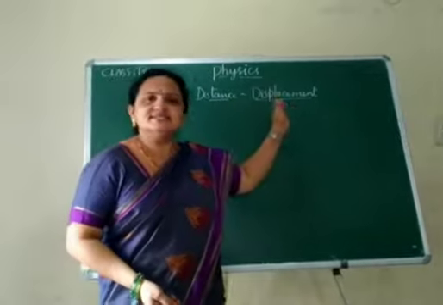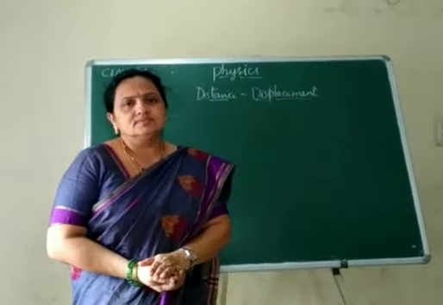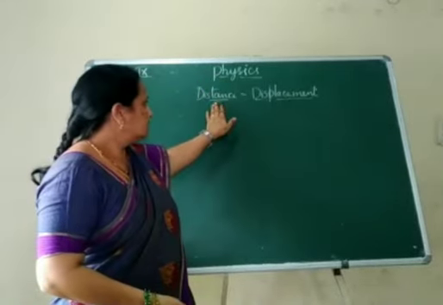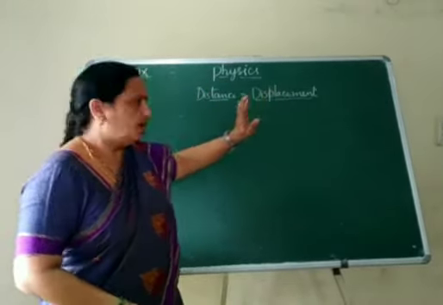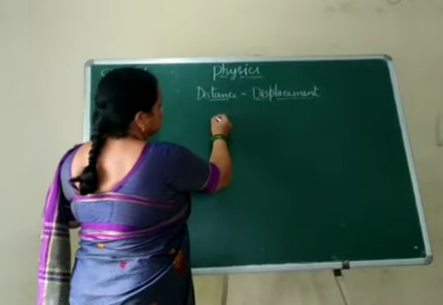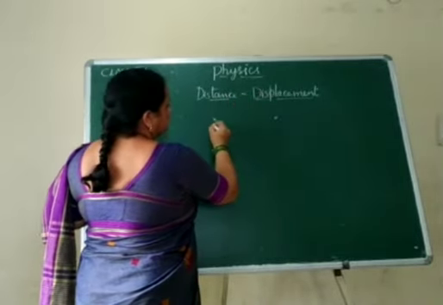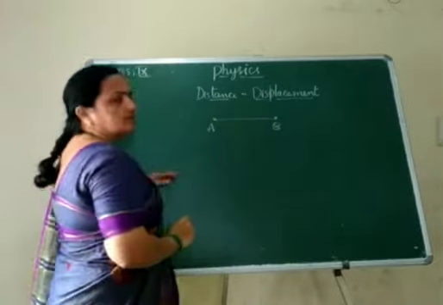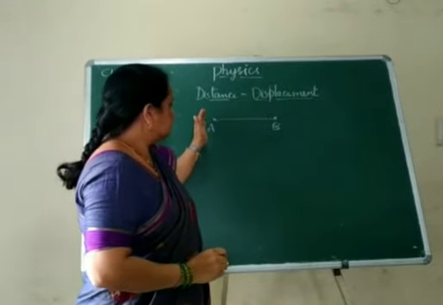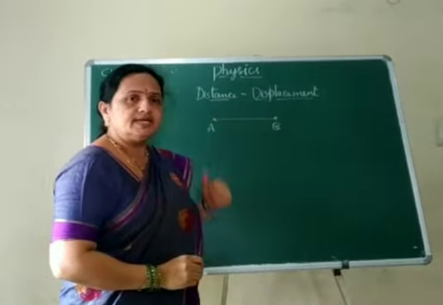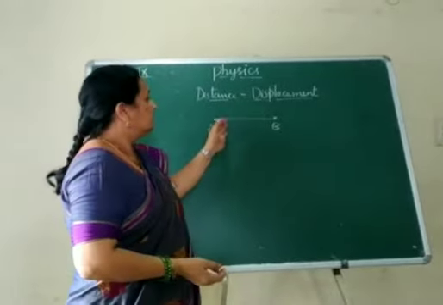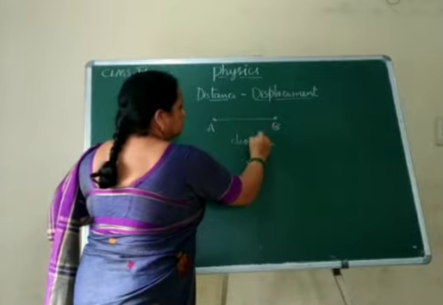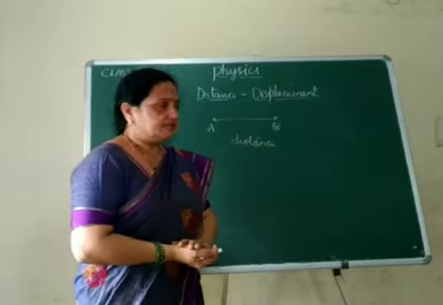Coming to distance and displacement. This is the continuation of the previous class. Already you learned what distance means. If a person goes from point A to point B, in general we say that he covered the distance. Is it right, children? Already I told you that a slight difference will be there.